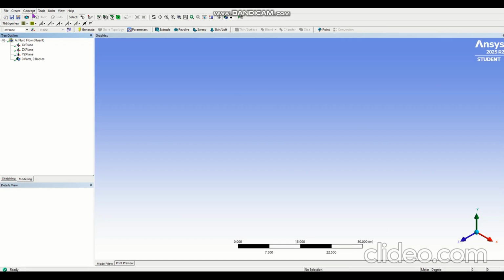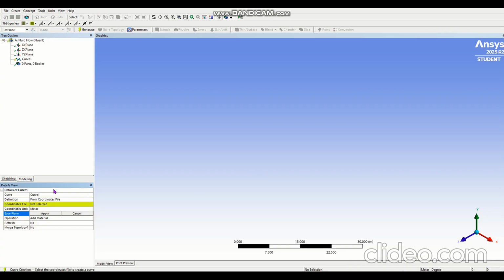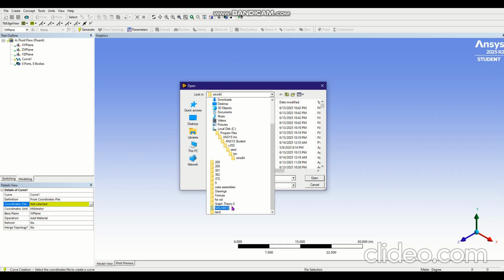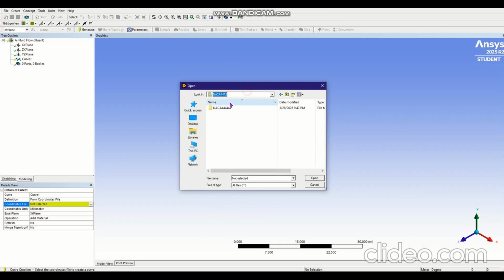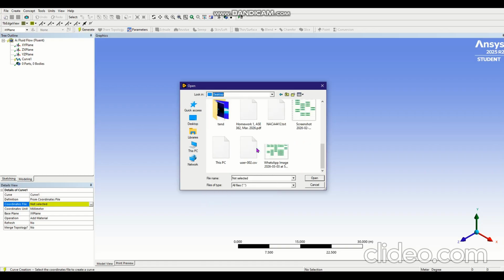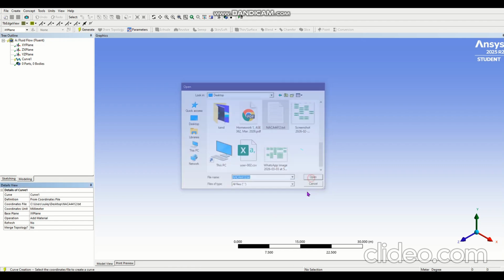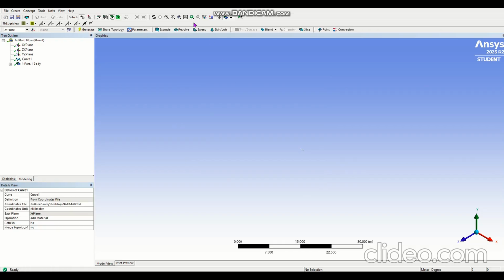Now I need to import my airfoil geometry. Click Concept, 3D Curve, click millimeter. Make sure your coordinate unit is millimeter. Select your airfoil coordinates file from desktop, NACA4412, or it should be on desktop. Make sure your selected file is text and tab delimited. Click Open and hit Generate button. You can zoom fit to see your airfoil.